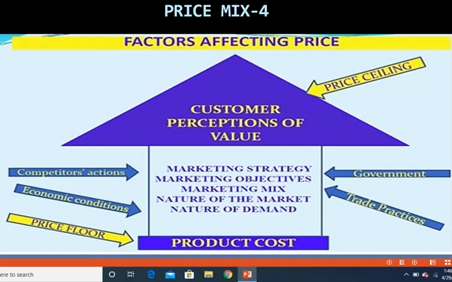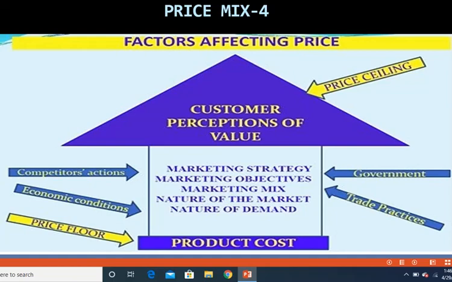You have competitors' actions affecting all the items that are mentioned in the body. Economic conditions affect your strategy, objectives, mix, demand. Government regulation, rules and policies affect your functioning.